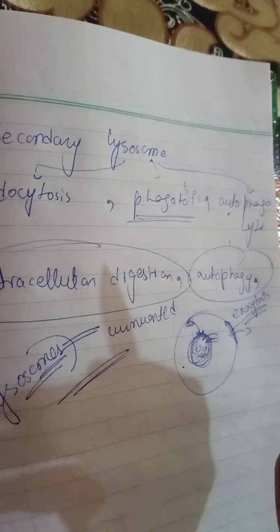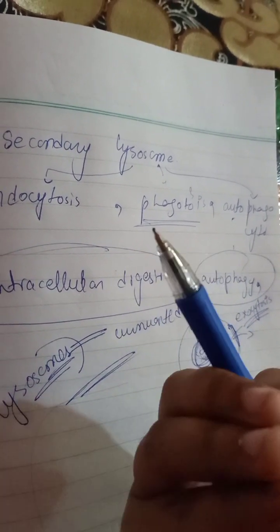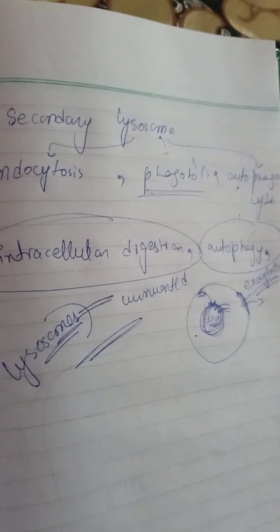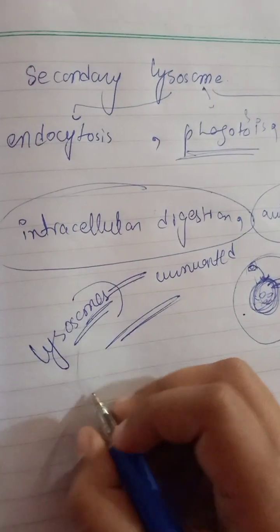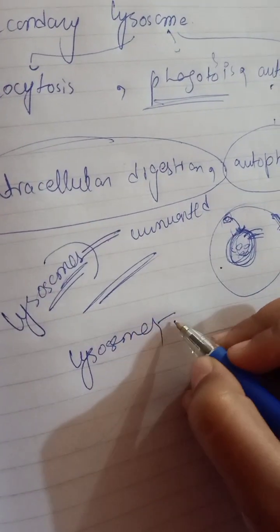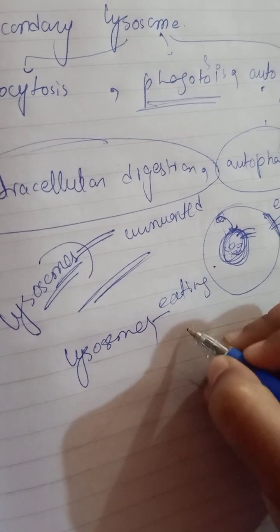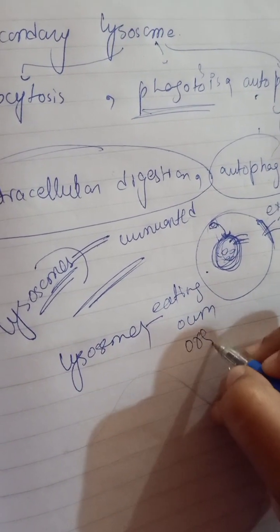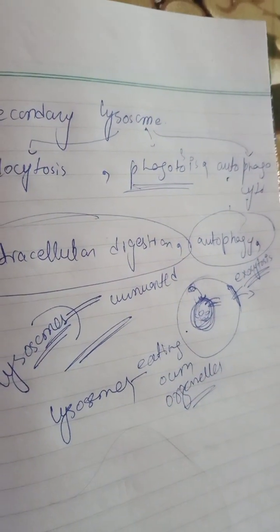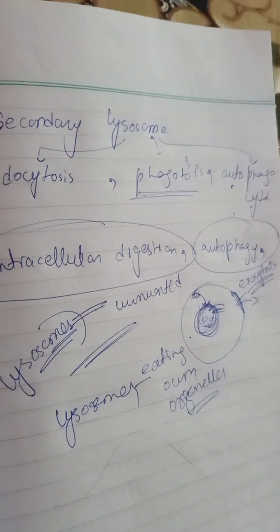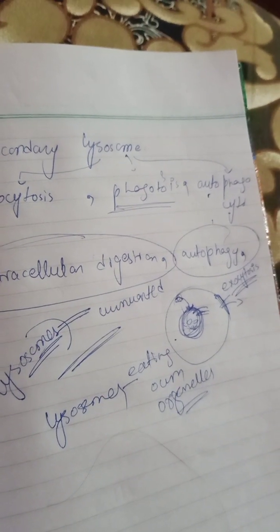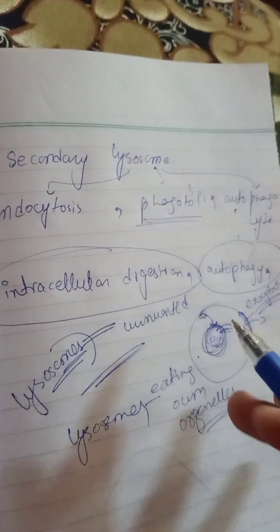Okay, self-eating process, because they are digesting themselves. One more thing, autophagosome. Autophagosome or autophagocytosis, this is the process in which the lysosome is eating its own organelles, the organelles in the cytoplasm. We are calling that process an autophagosome. Okay, so this process is called the autophagosome, in which the lysosome basically digests the cell's own organelles.